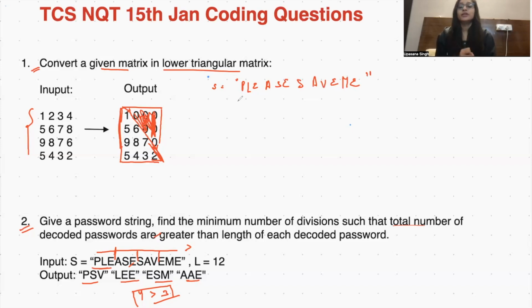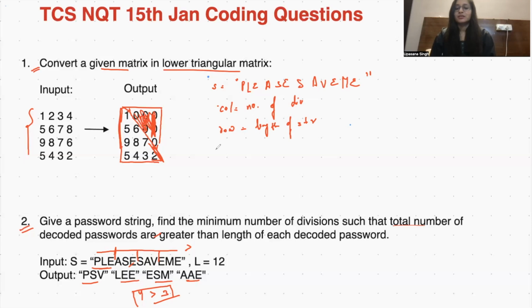So this is a string. Now we need to decode. Here, if you see, there are two things. I need to take the method of row and column. Let's say if I take columns as the number of divisions, and rows as the length of each string.